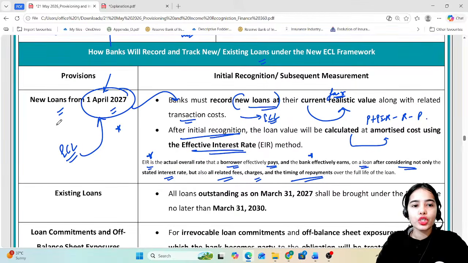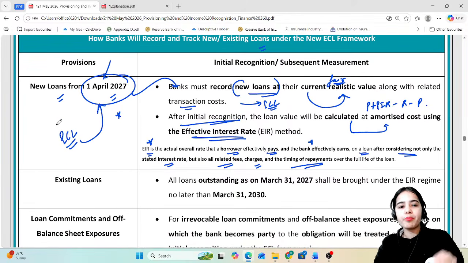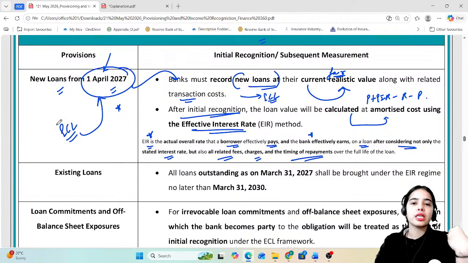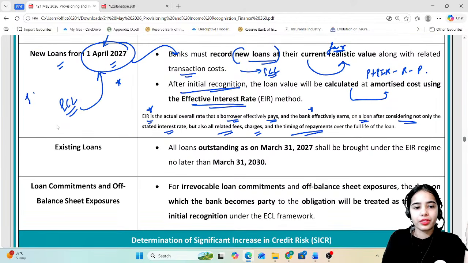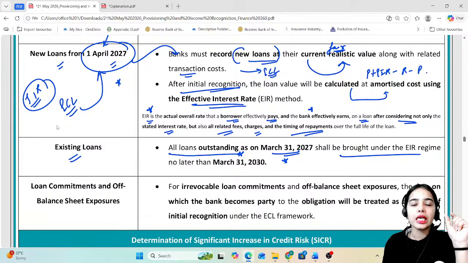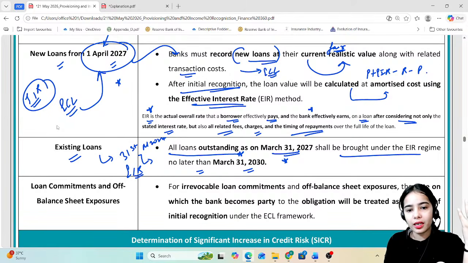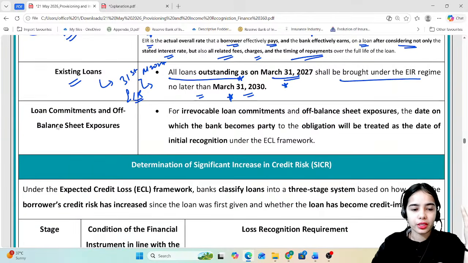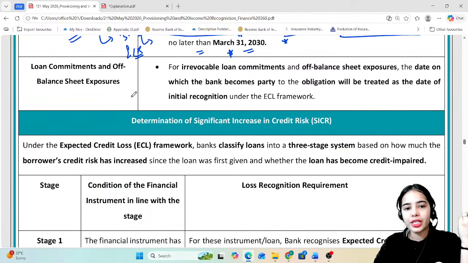Now, new loans from 1st April 2027 must follow the EIR, the effective interest rate process. Existing loans, all the outstanding loans as on March 31, 2027, shall be brought under the effective interest rate regime no later than March 31st, 2030. So remember that the existing loans, that is, till 31st March 2027, need to be brought under the EIR no later than March 31st, 2030.